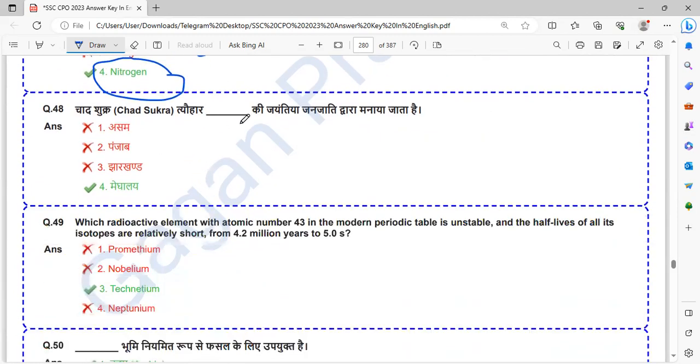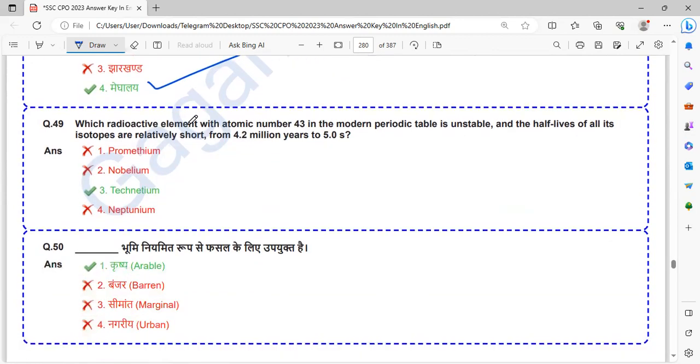Chad Sukra festival is celebrated by the Jaintia tribe. So Chad Sukra is the festival celebrated in Meghalaya. So many festivals were asked, different festivals were asked in different shifts.